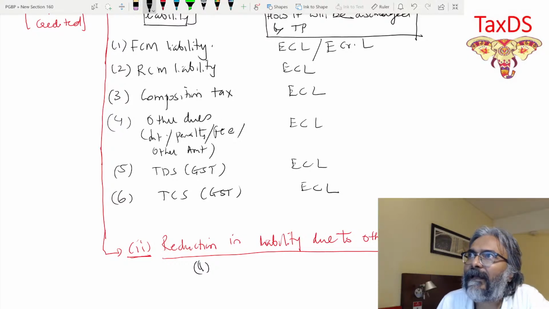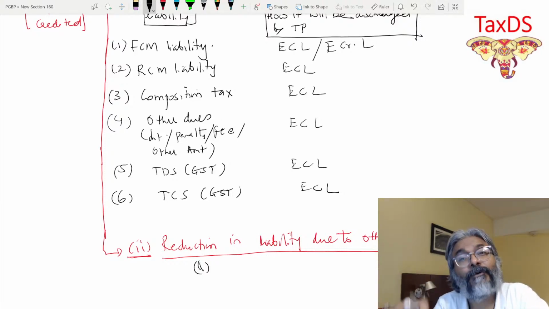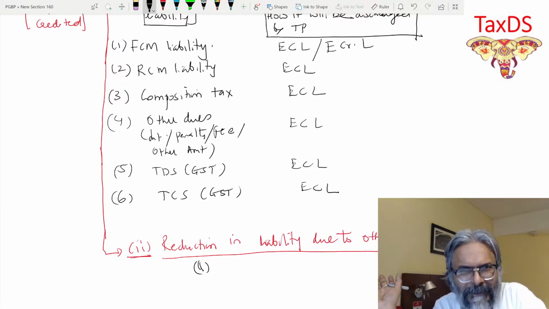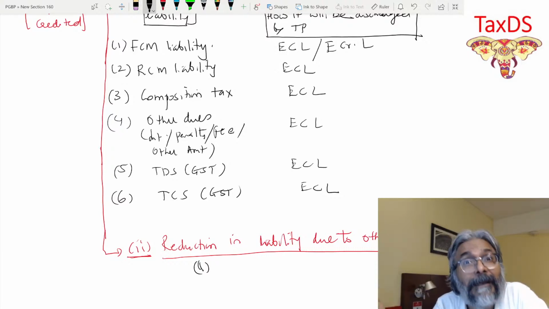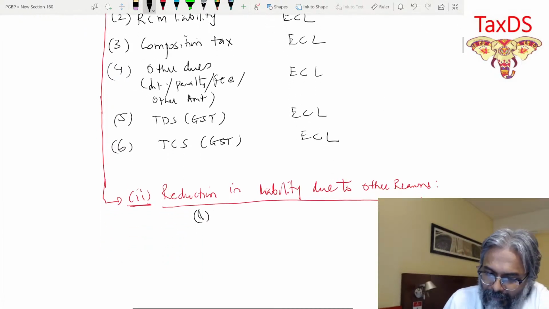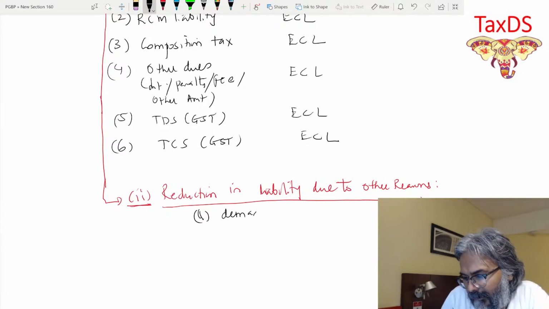Secondly, sometimes you make a voluntary payment, so as to avoid your penalties. You'll learn the chapter further, that is going to come. If I make the payment voluntarily, I will avoid the penalty. So that is how you reduce your liabilities. Therefore, one example which I have given you is demand reduced in appeal.